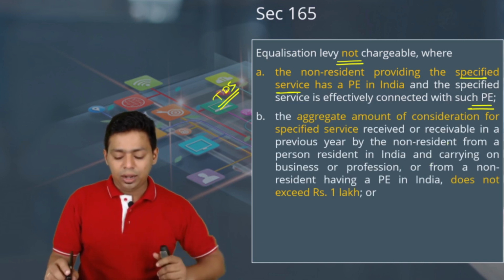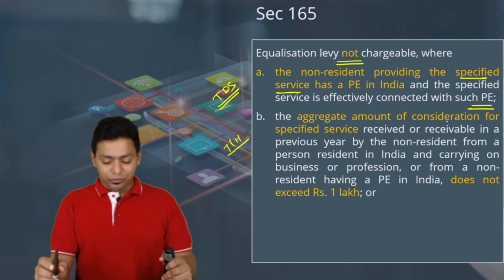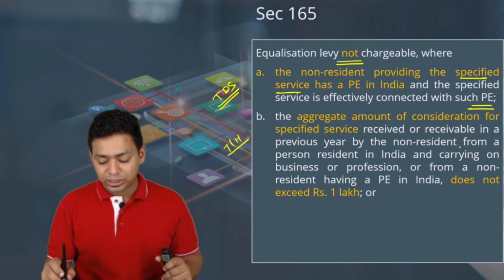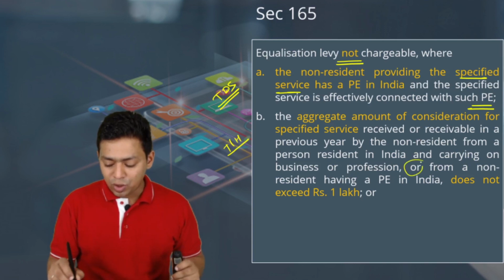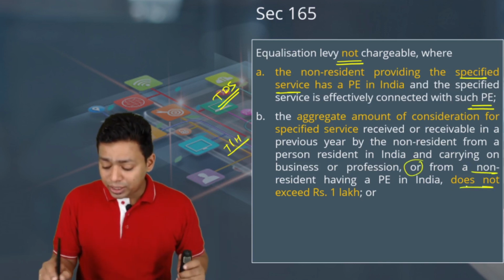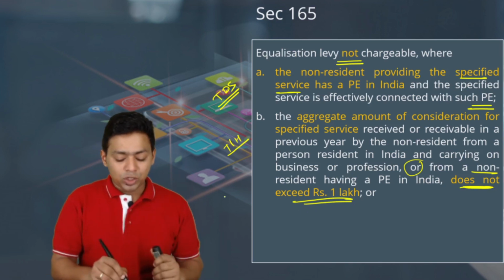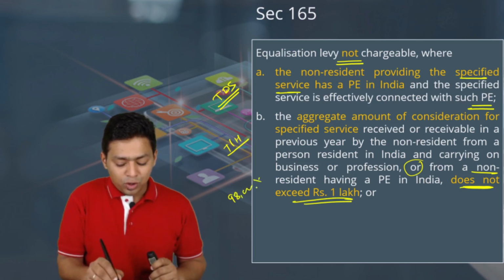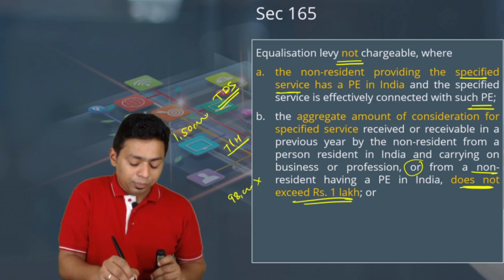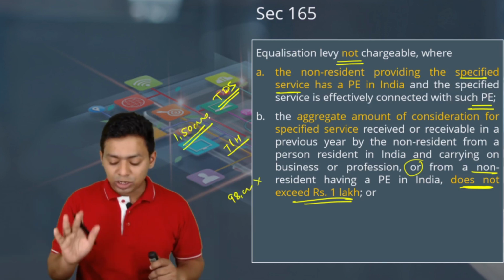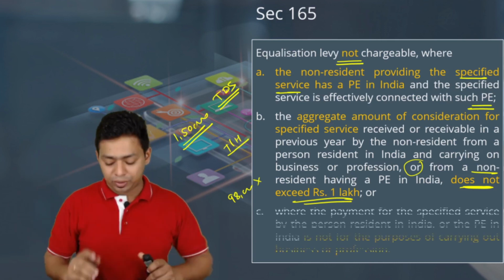Second exception, this is the threshold limit, you can say. The aggregate amount of consideration for specified services received or receivable in a previous year by a non-resident from a resident carrying on a business or profession, or from a non-resident having PE in India, does not exceed rupees 1 lakh. That's the threshold limit. So if you are making payment of 98,000, no equalization levy. If you are making payment of 1,50,000, there will be equalization levy on the whole amount. It's not a basic exemption. It's just the threshold limit whether equalization levy will be attracted or not.